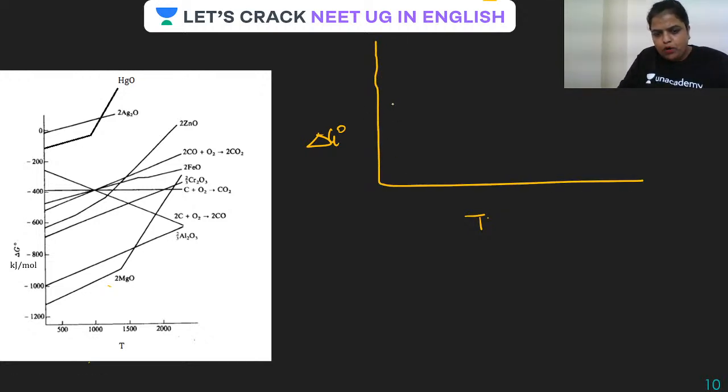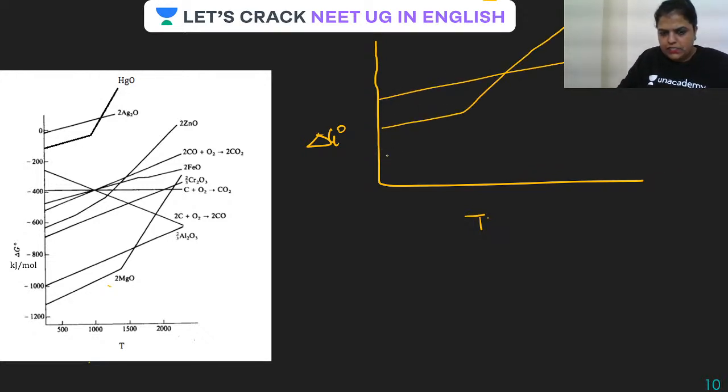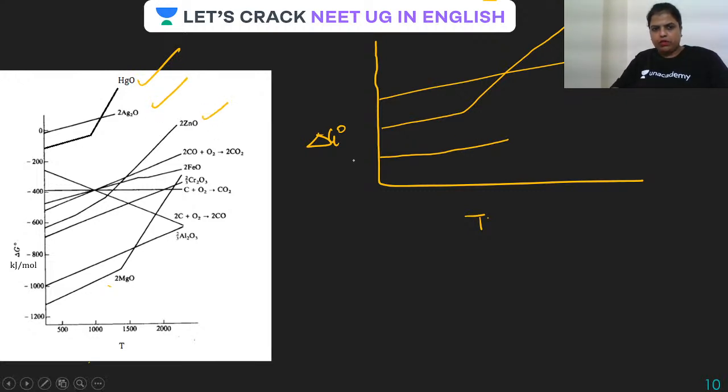Which plots have we taken here? This one and this one only, because in that diagram so many things were there, so I thought to plot it separately. Is that clear, guys? Okay.